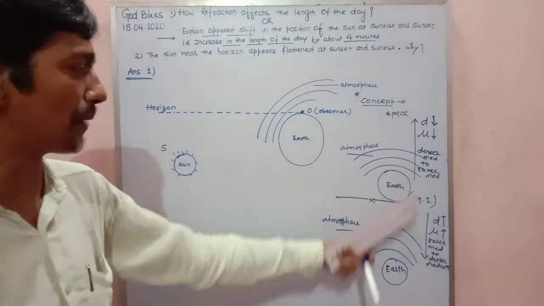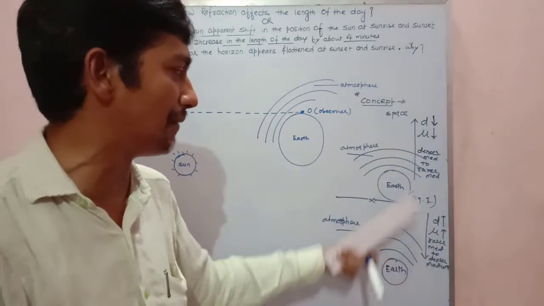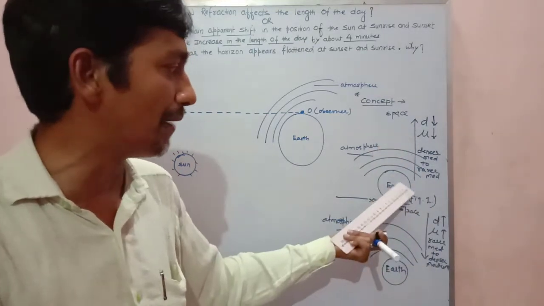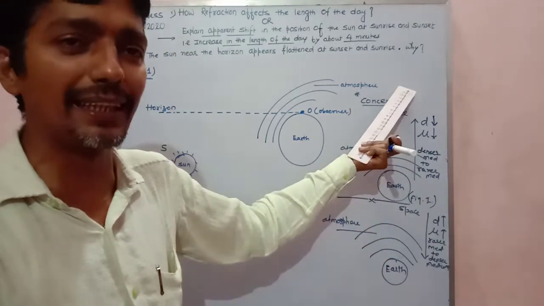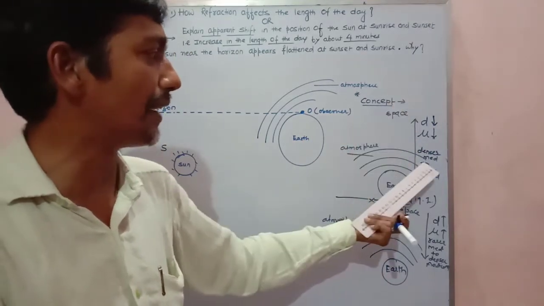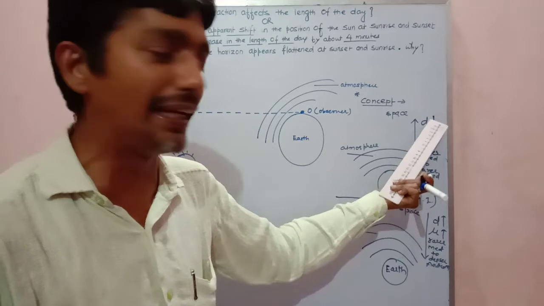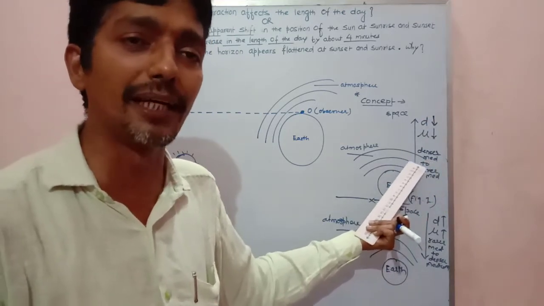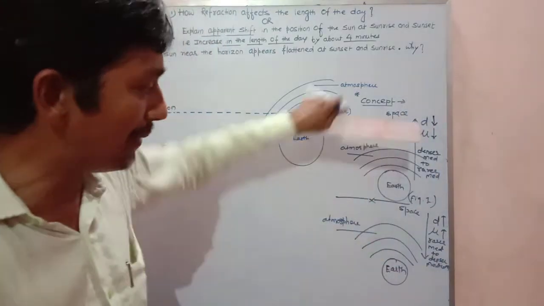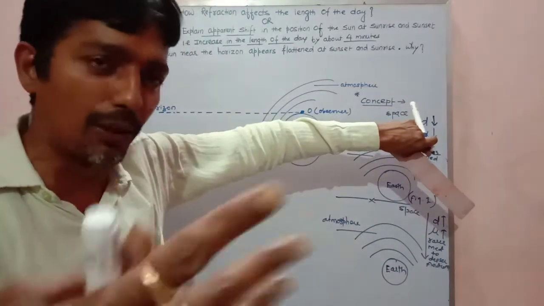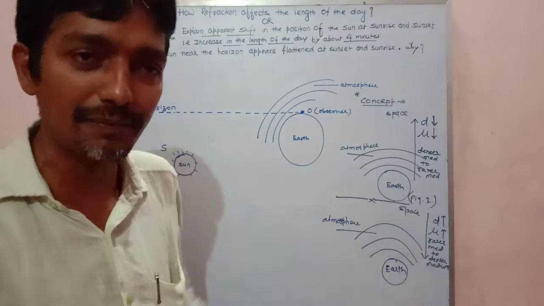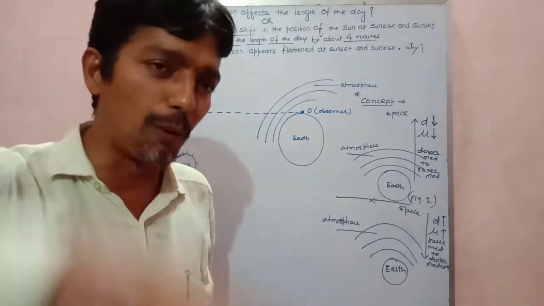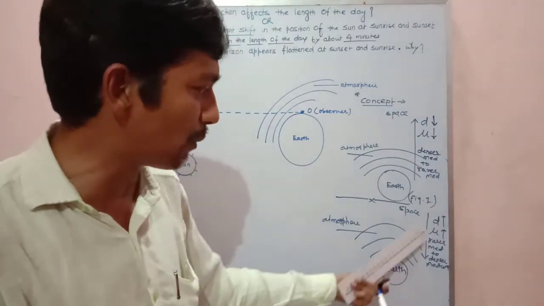We are moving from rarer medium to denser medium. So I have given you two concepts. When we are moving from Earth to space, that is to the top, the density goes on decreasing, the refractive index goes on decreasing, and we say we move from denser medium to rarer medium. And when we are coming down, that is from space to Earth, from top to bottom, towards Earth, then what will happen?